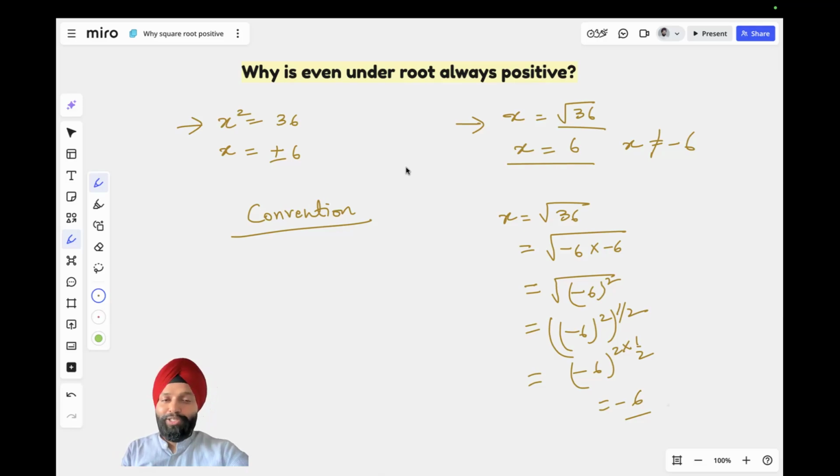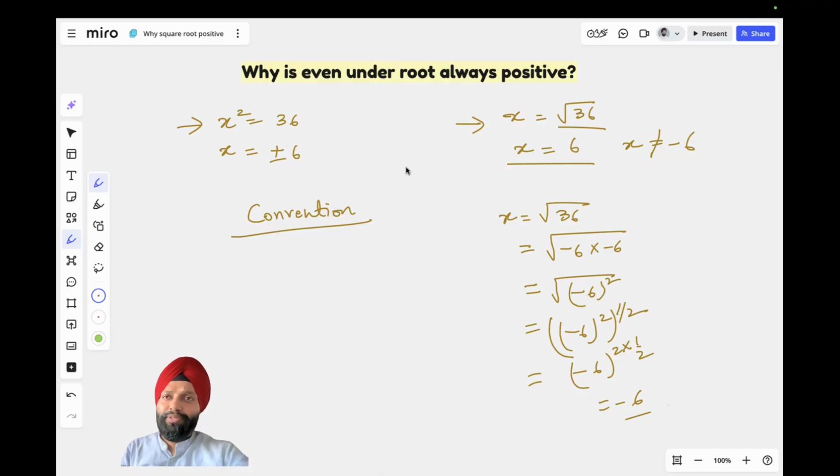Now, if you are curious, you may want to ask, but why did they make this convention? This doesn't make sense, right? Then I may say that, well, convention is a convention. We don't really question conventions. And you may settle down or you may think, oh, well, he doesn't have an answer. But I'll not go down that path.